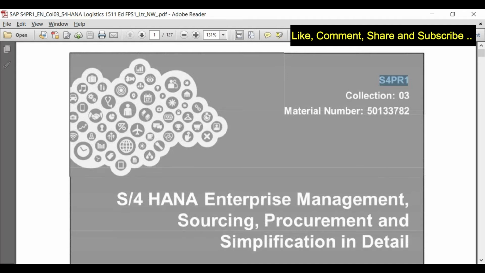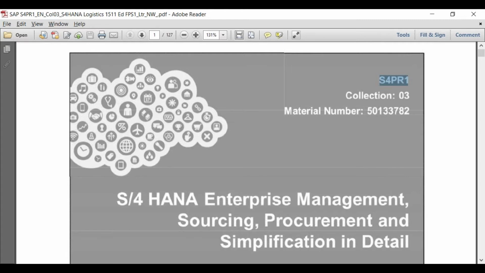Apart from this, I already shared the simplification list with you. I told you how to download that document. The simplification list will give you just a brief about a particular point. This will give you a little bit more detail, and whatever we covered, you will find that it is even more than the theoretical, the practical part we covered in detail. This will only give you the theoretical information, like what exactly is available, but we already covered that in the practical also. Some of the things which are possible in the system, we already covered.